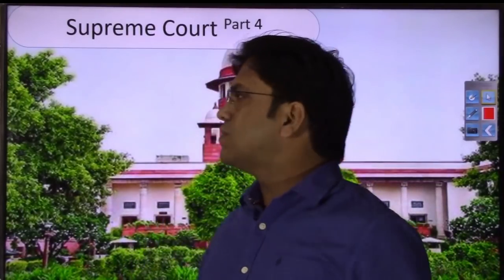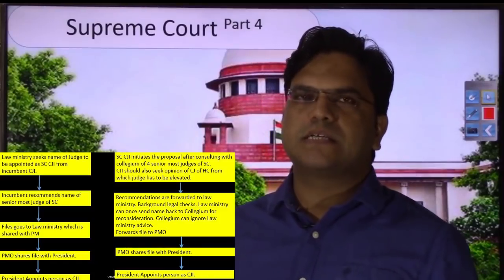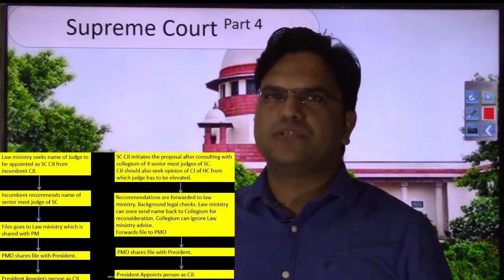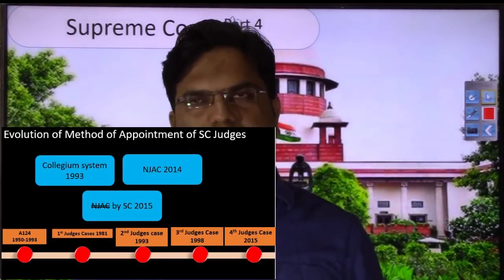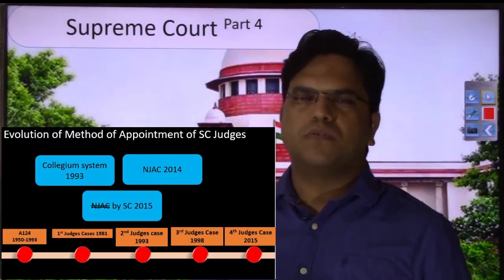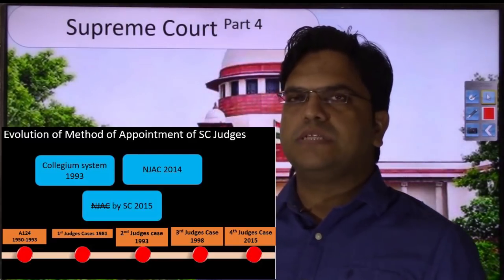Hello everyone. So this is going to be the fourth video in our series of discussion on the Supreme Court. In the first three videos we spent around 5.5 hours. In the first video, if you remember, we had discussed the method of appointment, the National Judicial Appointment Commission, how it was struck down by the Supreme Court, how the collegium system evolved, and how the collegium system worked.